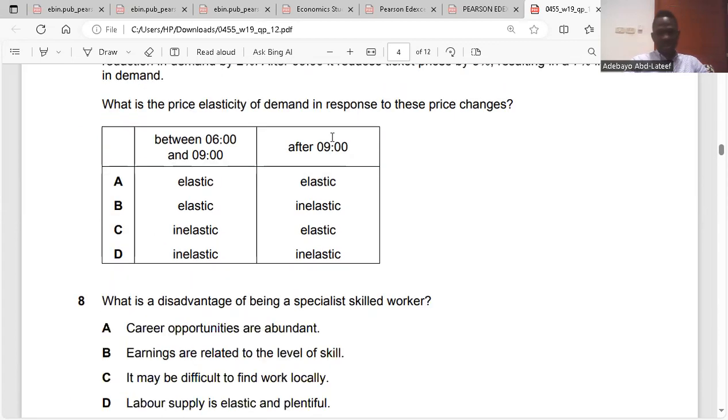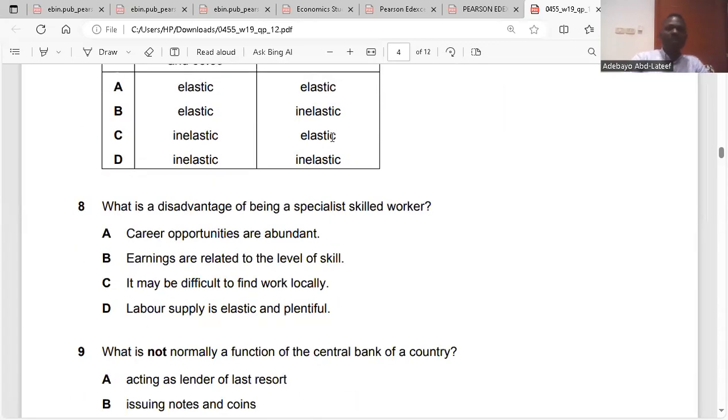Clear? Question 8. What is the disadvantage of being a specialist skilled worker? If you're a specialist skilled worker, you have career opportunities. It will be abundant for you. Your earnings will be related to your skills. It may be difficult for you to find work locally. Labor supply is elastic and plentiful. So it will be difficult for you to find or get a job locally. I think that is clear. So the answer is C, question 8.